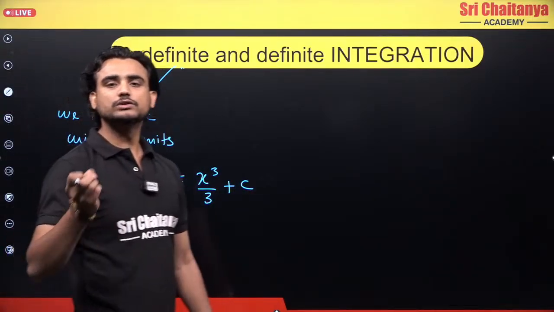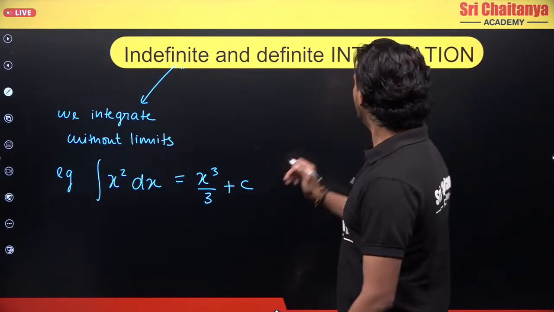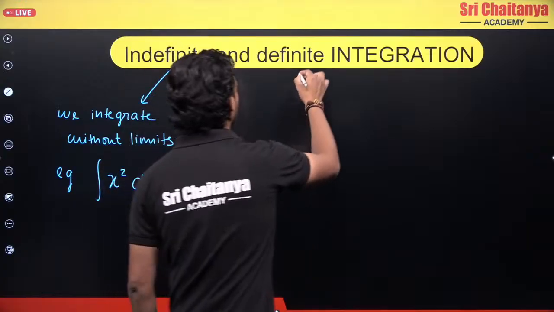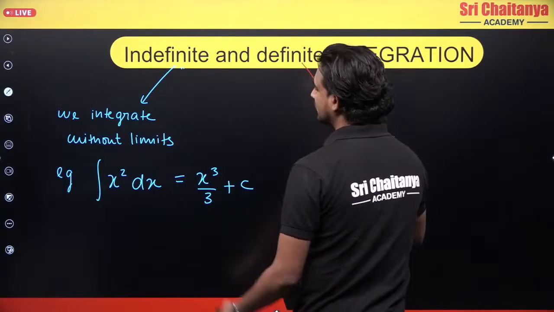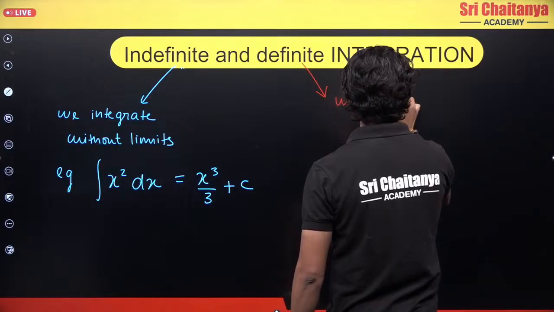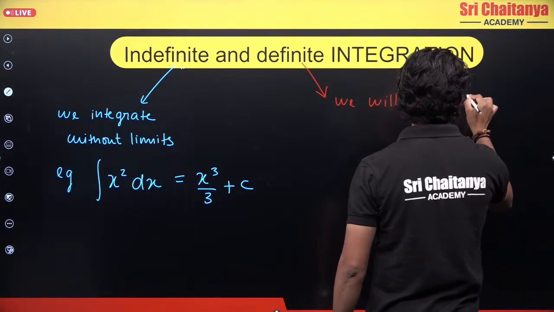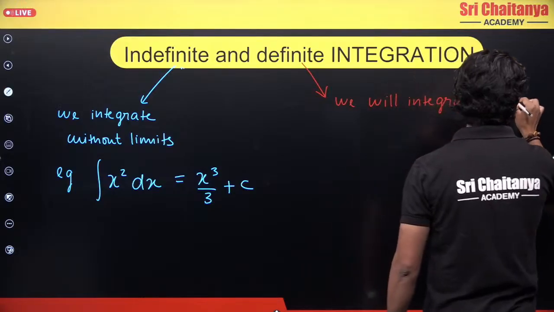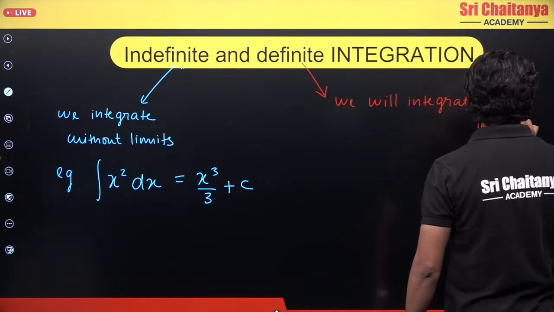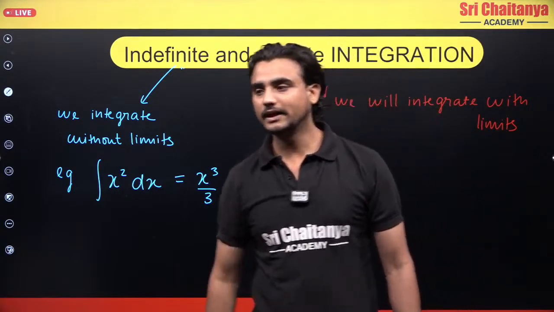Without using the word indefinite, we were studying indefinite integration. But now what about definite integration? The difference is that we will integrate with limits. The next question that should pop up in your mind is, what are limits?